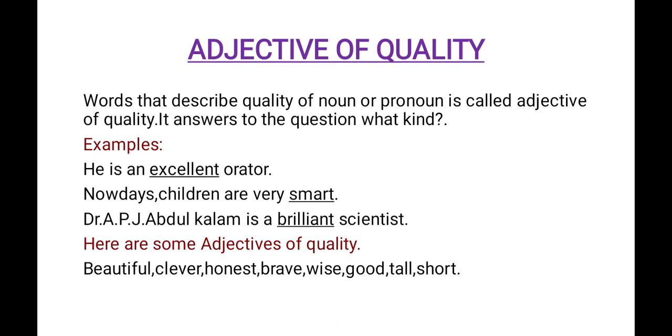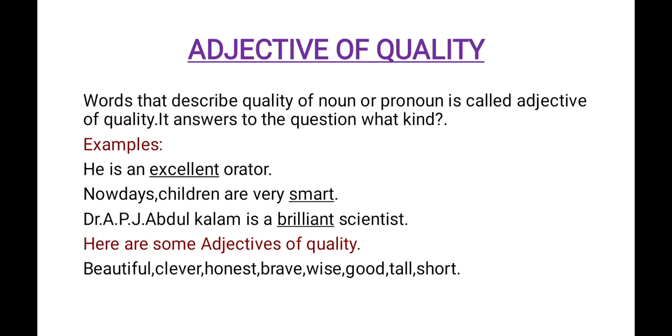The next one, nowadays children are very smart. What kind of children are they? Nowadays we can see children, they are very smart. Smart is an adjective of quality. Like that, what kind of scientist is Dr. APJ Abdul Kalam?